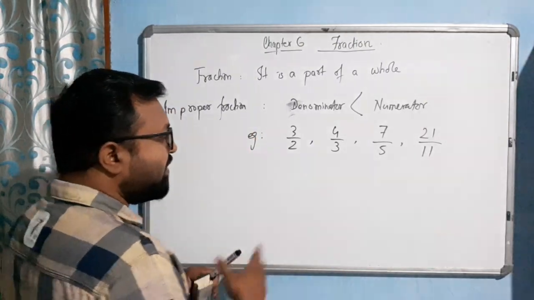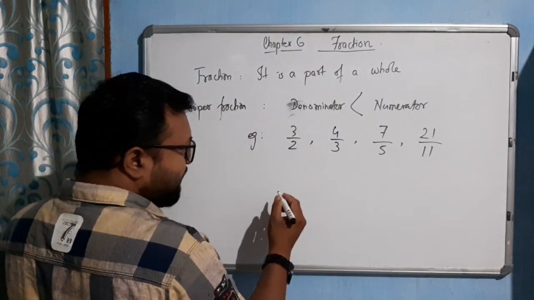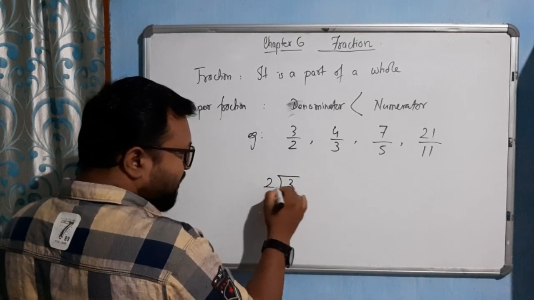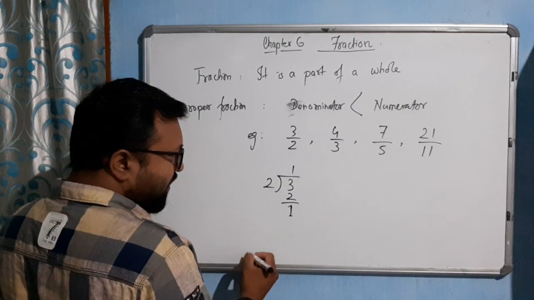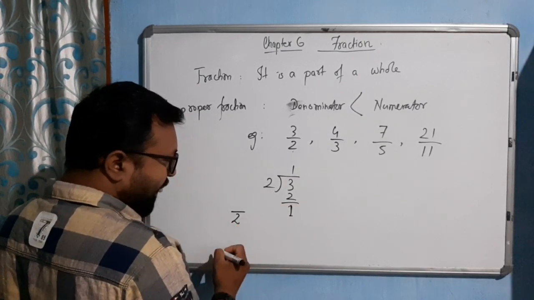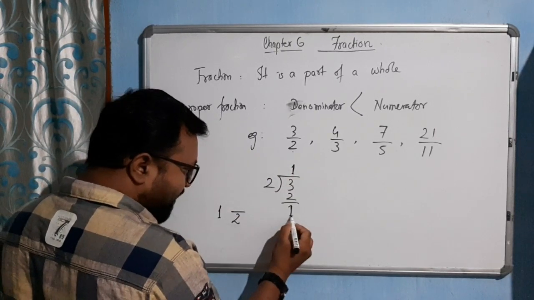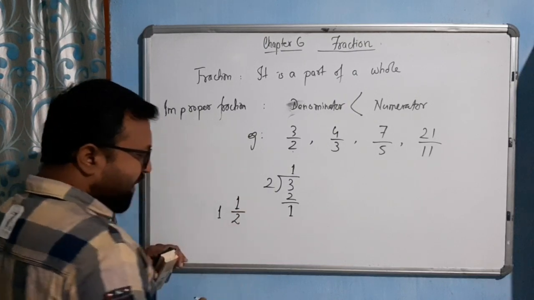Mixed fraction means, see how. For example, 3 by 2. See here, 3 divided by 2. 2 ones are 2. You are getting 1 remainder here. Is that clear? So 2 is the denominator, so we will write 2 in the denominator. The quotient will come in the first part and the remainder will come to the numerator place.